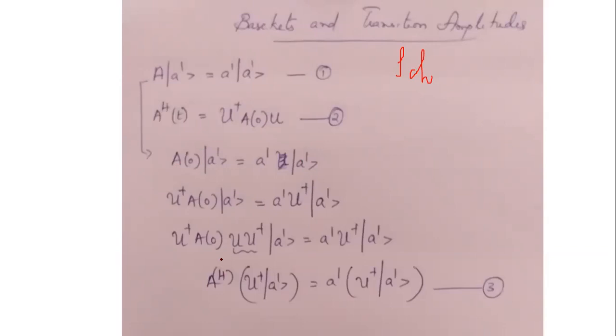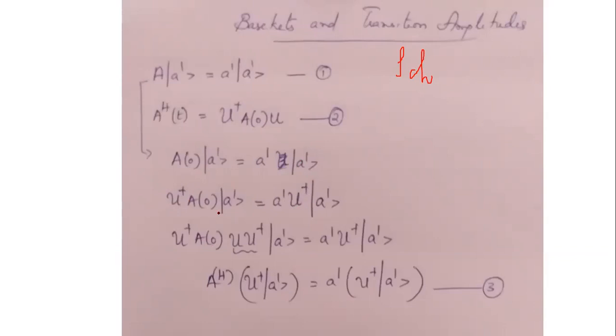So in this process, what we are doing is a simple mathematical procedure. Now you operate on the left hand side and right hand side of this equation with U dagger. So I use U dagger on the left. Also in the right hand side of the equation, I introduce U dagger.